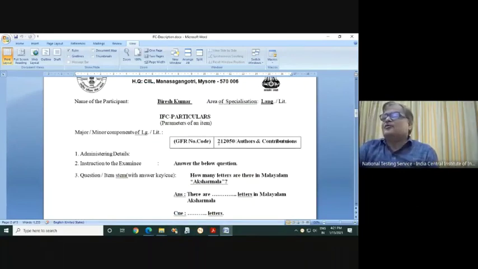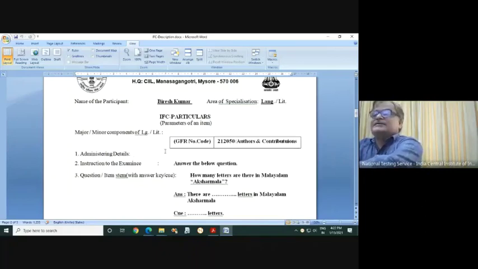Now this is the GFR code 212050 that belongs to the category of authors and contributions. This we will show on that page, the electronic data inputting system page. Just now, after I finish, they will come and show. I will also be here. So this is the GFR number, in other words, we say aspect number. This question belongs first to language, and this was wrongly filled, this is for literature. Okay, you ignore this. Now you come here.